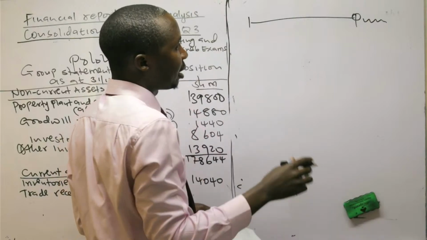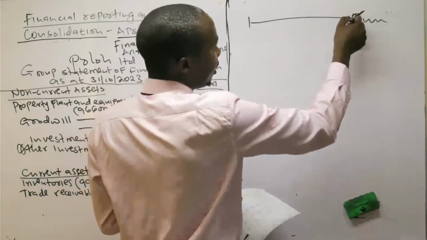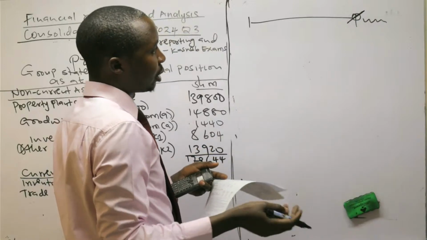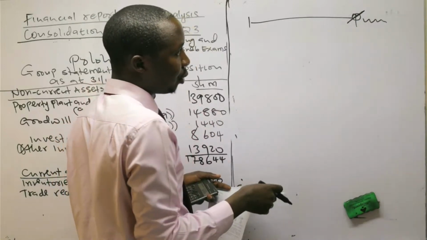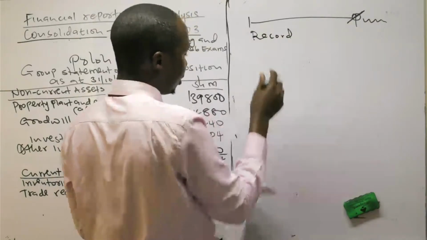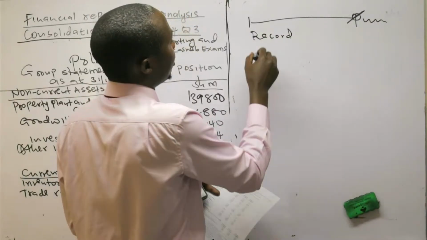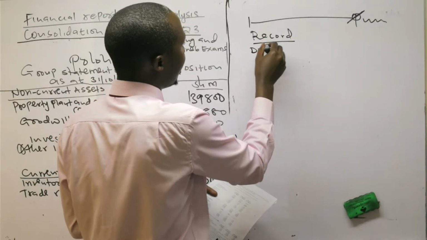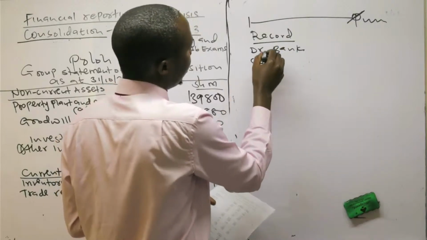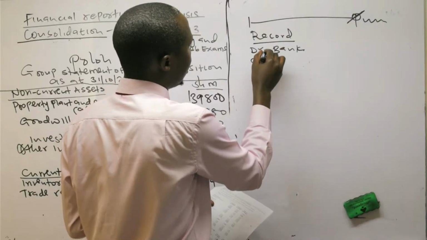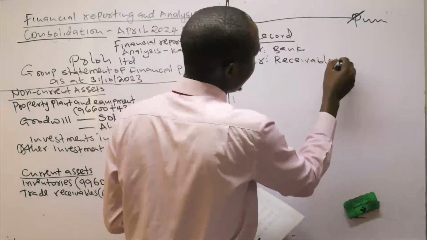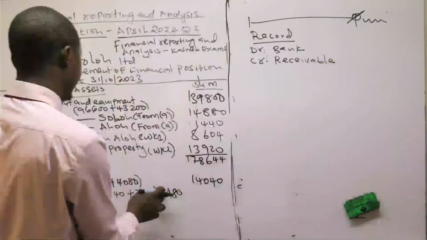And they have said that any intercompany balances which are outstanding by the end of the year are included under receivables and payables. But this amount has been paid, so we need to record it. It's a check. So debit bank, because it had been paid, we credit what? Credit receivable. Crediting receivable is deducting. That is why I've deducted here.